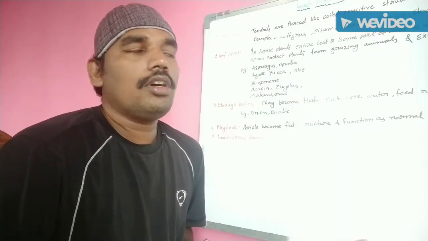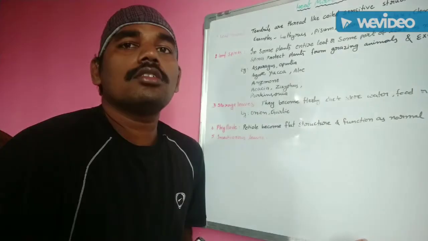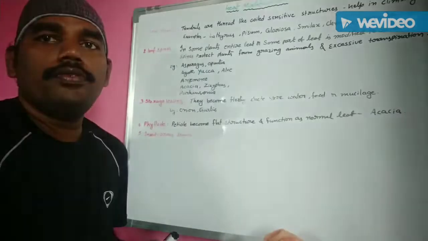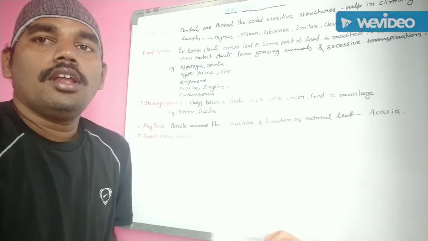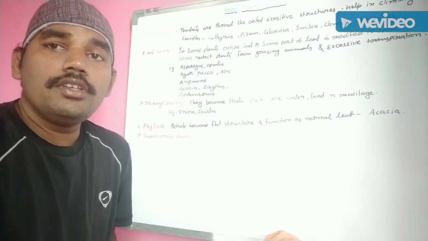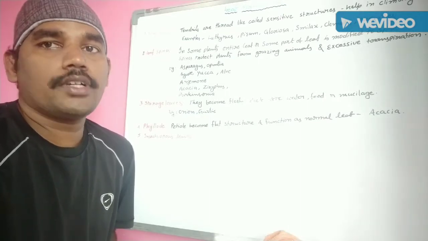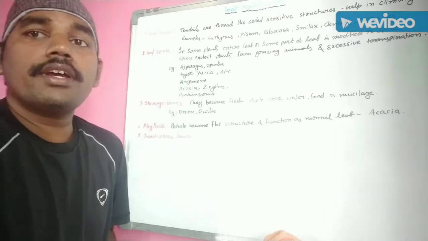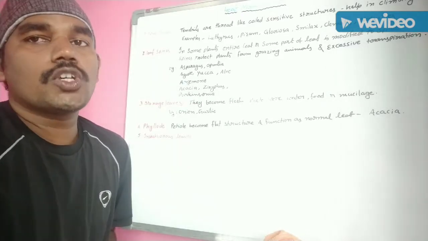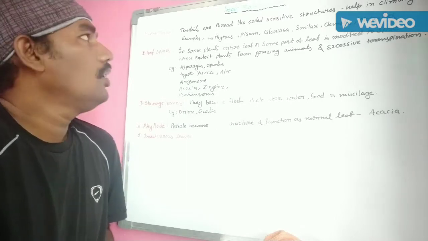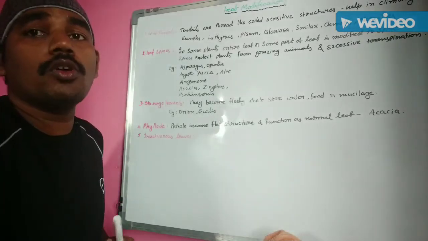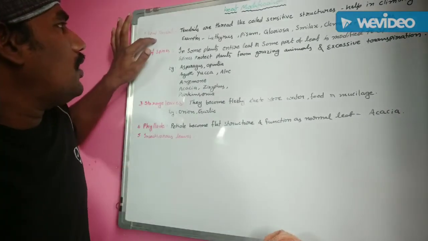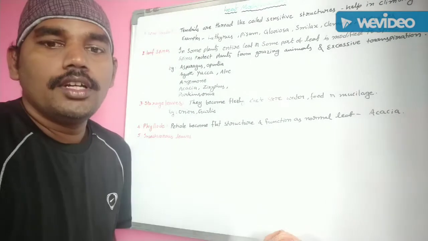In this video, I want to discuss leaf modifications. Like root and stem, the leaf also performs some additional functions. That's why the leaf is modified into different morphological structures. Let us discuss the leaf modifications one by one. The first one is leaf tendril.